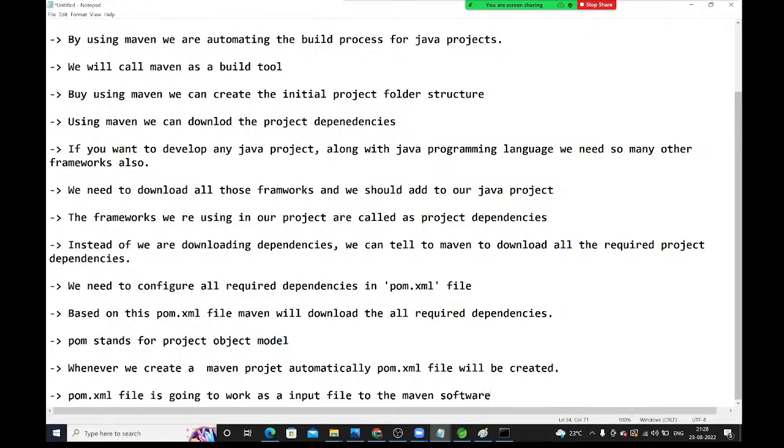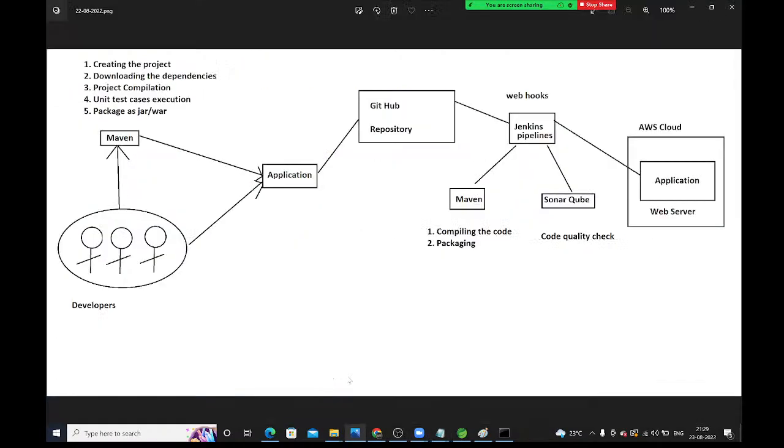Right, guys? Here we need to give this pom.xml file to Maven. Maven will check inside the pom.xml file what dependencies are configured. Based on that pom.xml file only, Maven will download all the dependencies. Understood, guys? Is it clear? See, up to here clear? Project creation, downloading the dependencies.